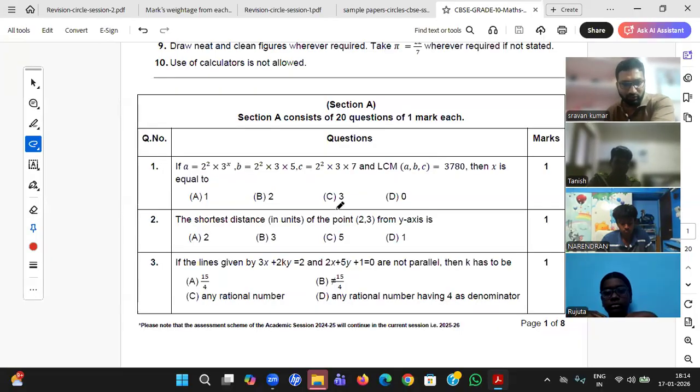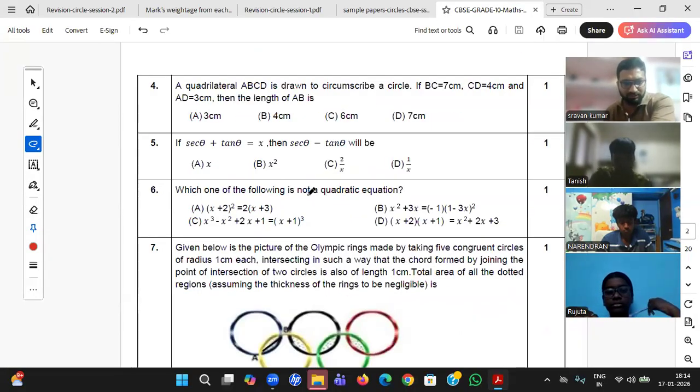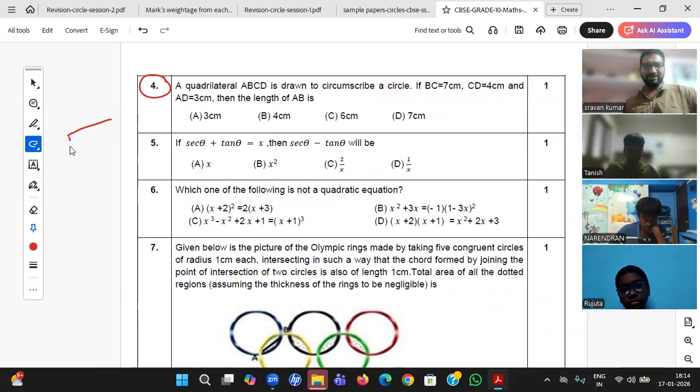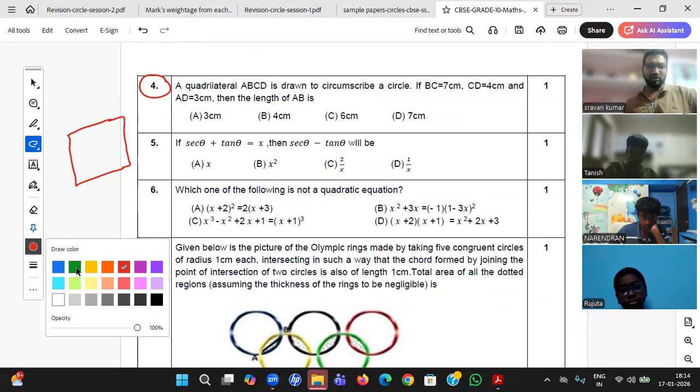Okay, this is what the CBSE sample paper is. Let me take only those questions. Yes, the first question is here. A quadrilateral ABCD is drawn to circumscribe a circle. The quadrilateral can be anything, students, something like this: a square, a rectangle, or any shape at all.